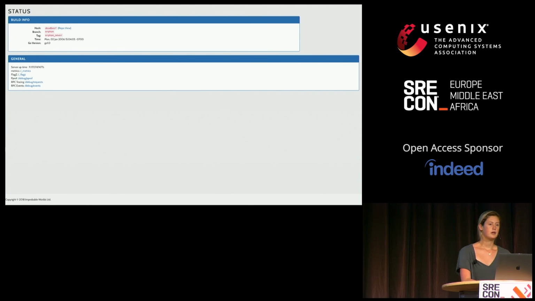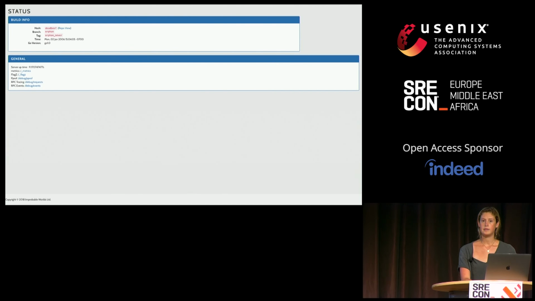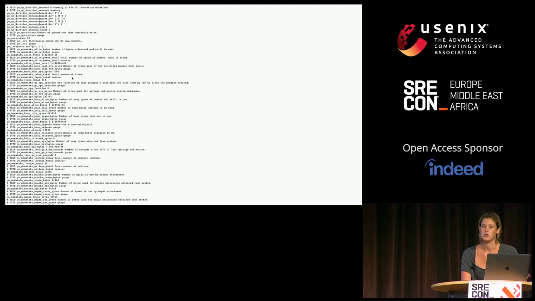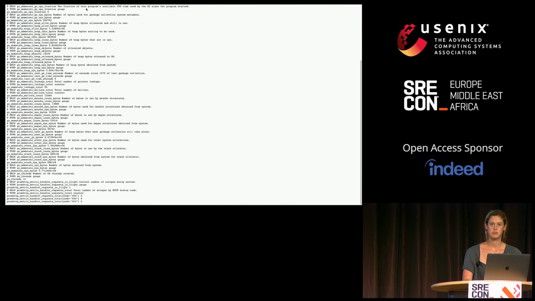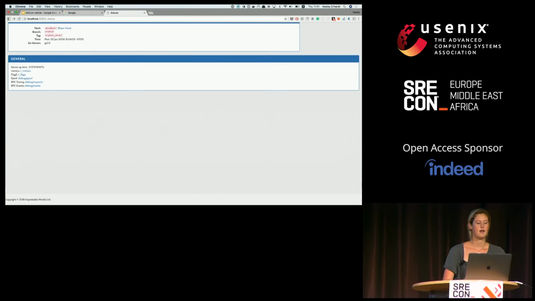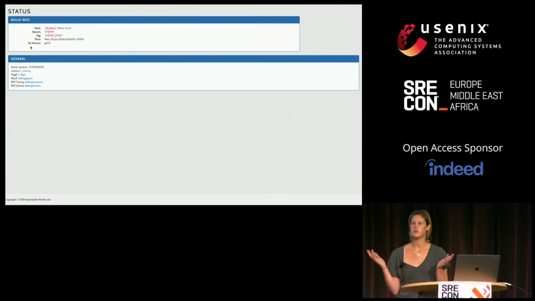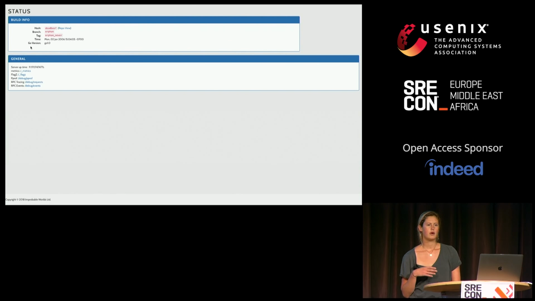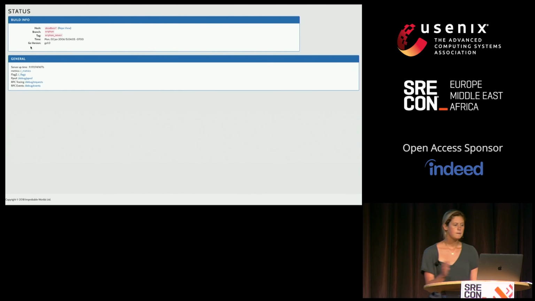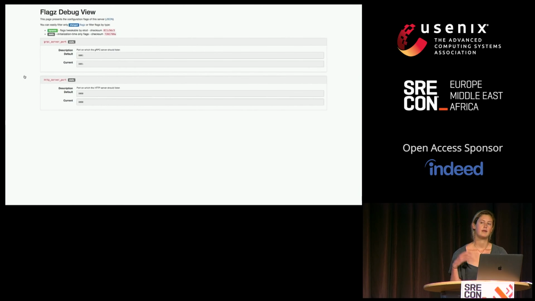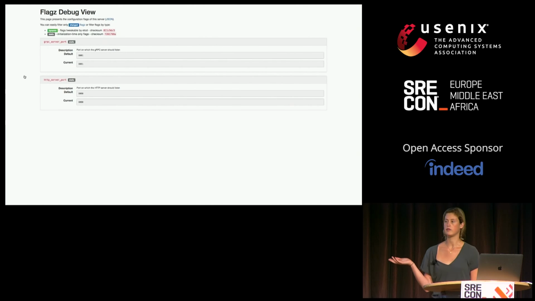So, for example, because I included the Prometheus interceptor, I see that I get my default service metrics provided just by default. We also see that because I used FlagZ, it's an open source library for dynamically changing flags in Go, I can see all the current values of the flags that are running with my service.